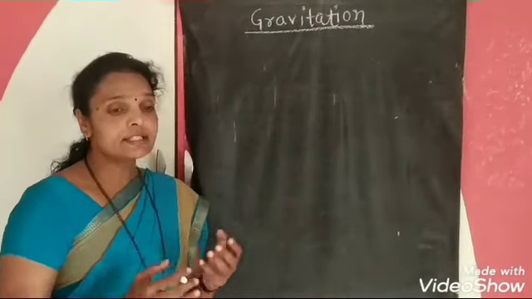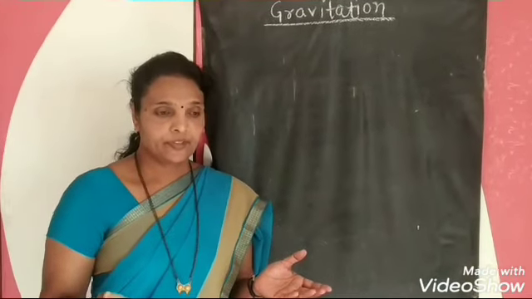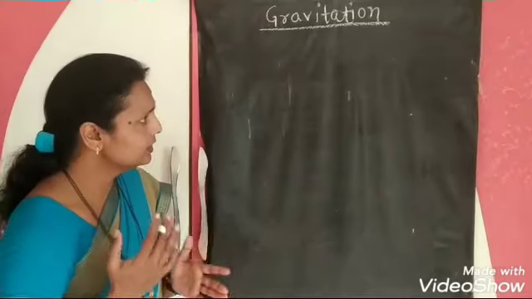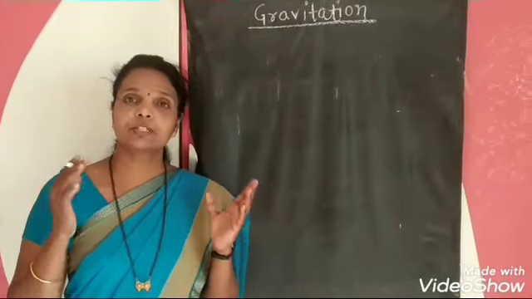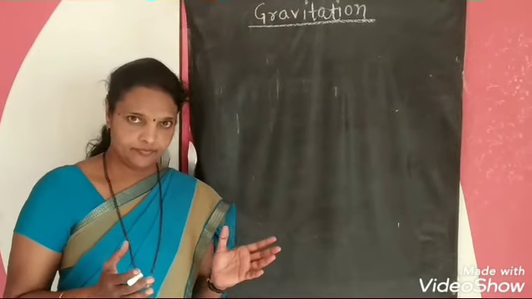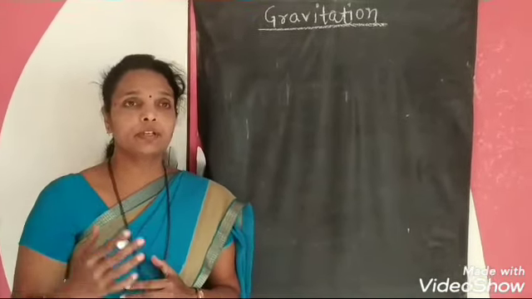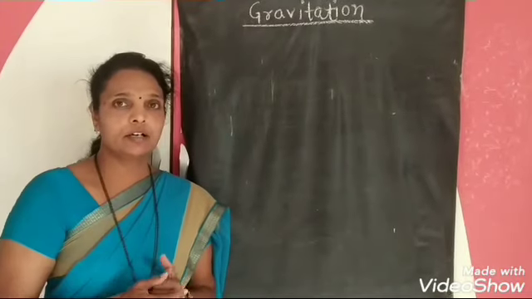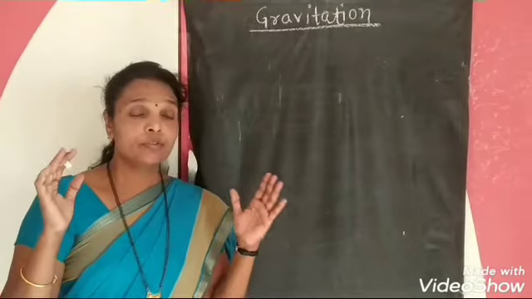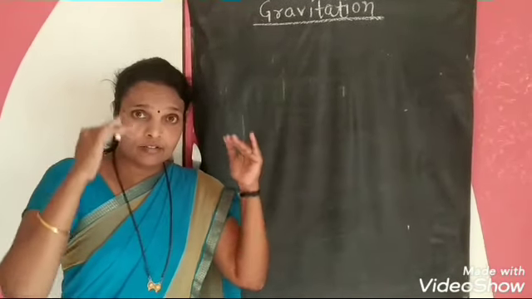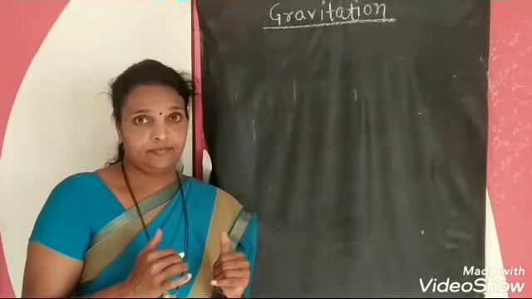The answer is that the moon and the planets have a specific speed and velocity. Because of this specific velocity, they keep moving around the earth and cannot fall on it.